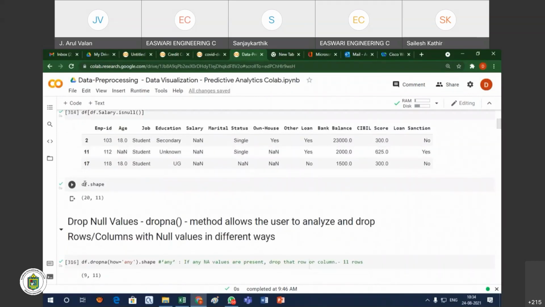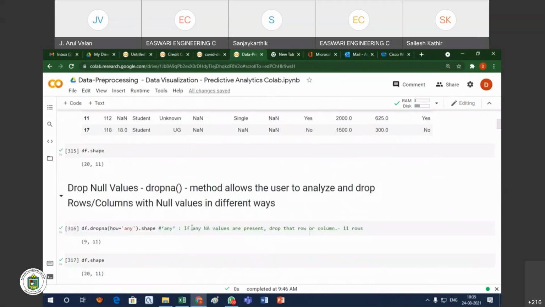Another one is the df shape command. What is the shape of the data frame? The shape means rows and columns, like x and y axis. How many rows are there? How many columns are there? That gives the shape of your data frame. Here 20 rows and 11 columns are there, so in my data set we have 20 records, that means 20 rows and 11 columns.